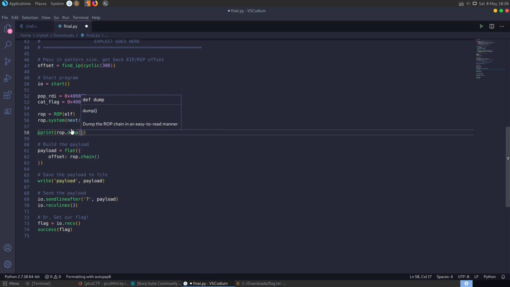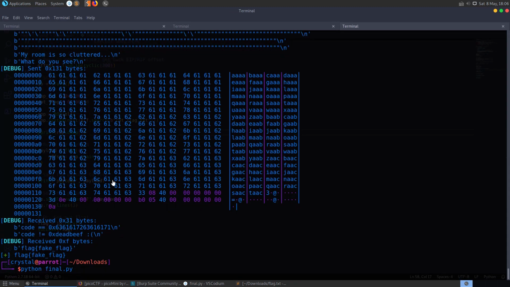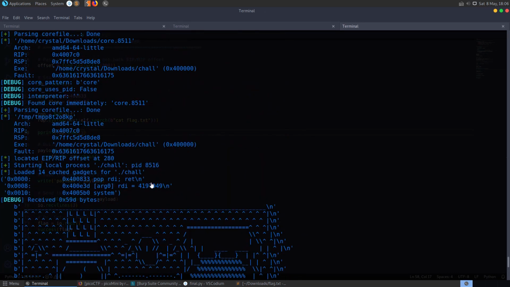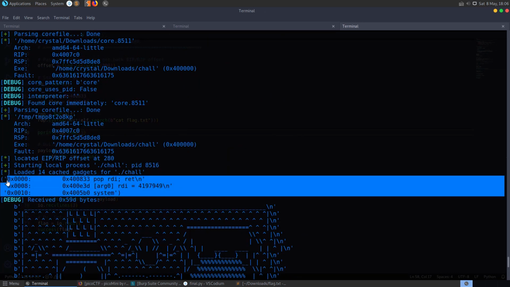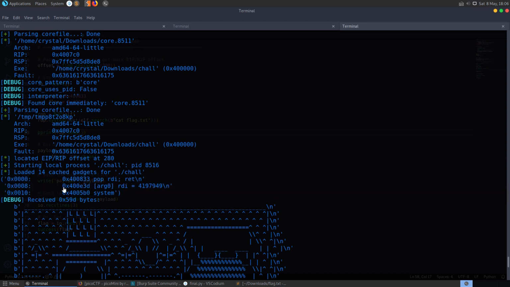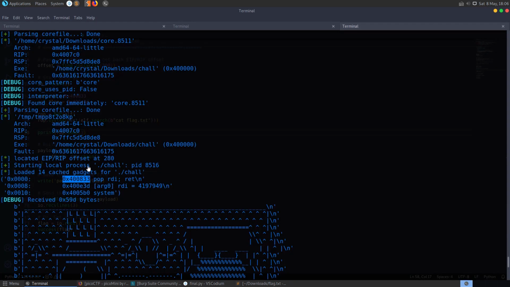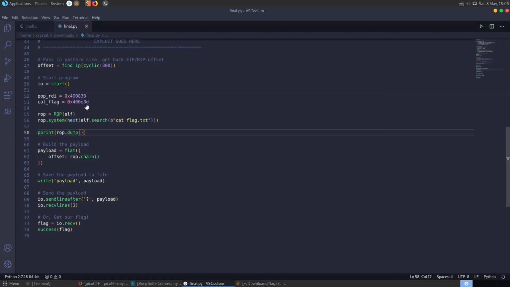If we want to see exactly what's happening in the background, let's try and pretty print rop.dump, and we'll see here that it's basically built up the ROP chain for us. So it's found the pop RDI gadget, which is at 833. So you see, instead of doing that manually, it's found it for us. It's found the cat flag.txt at this address, which again we have manually here.